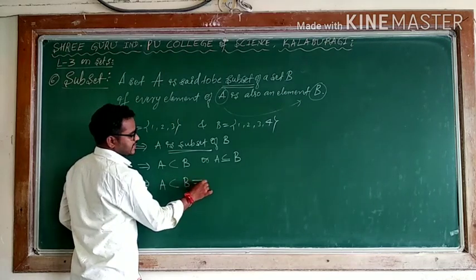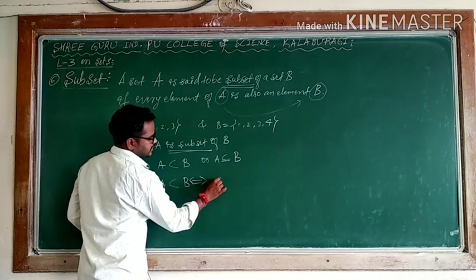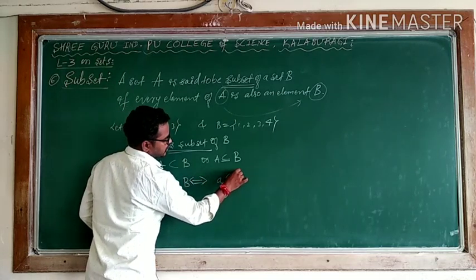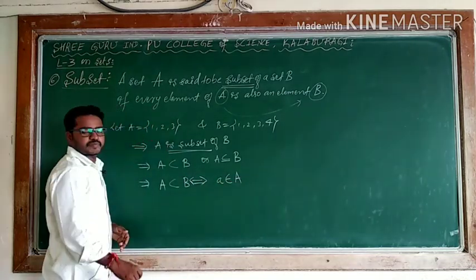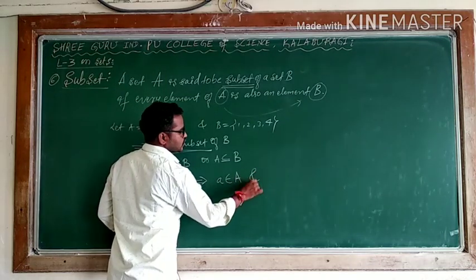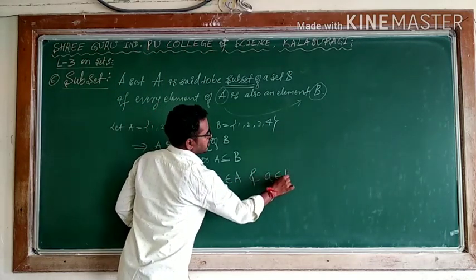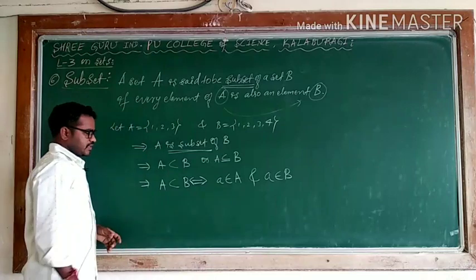Mathematically, I can say A is a subset of B means that for all a belongs to capital A, a also belongs to capital B. Meaning is what?